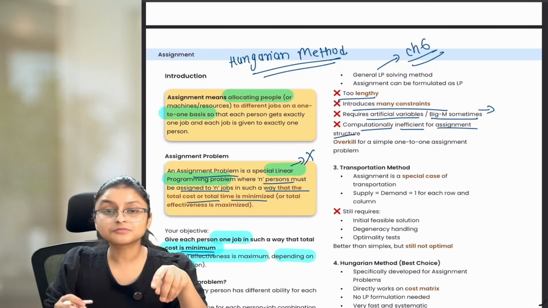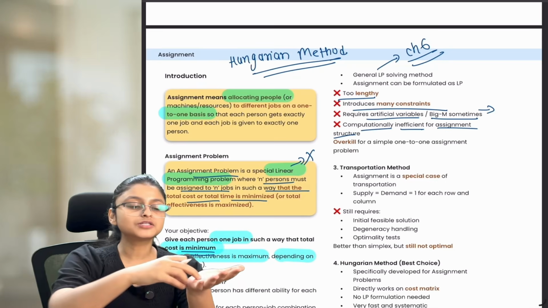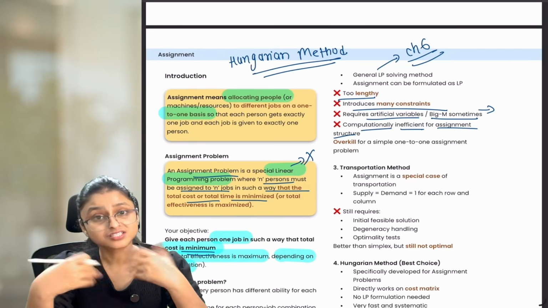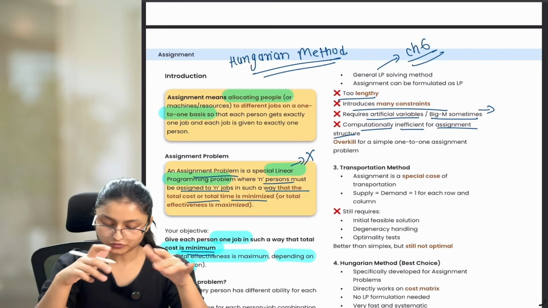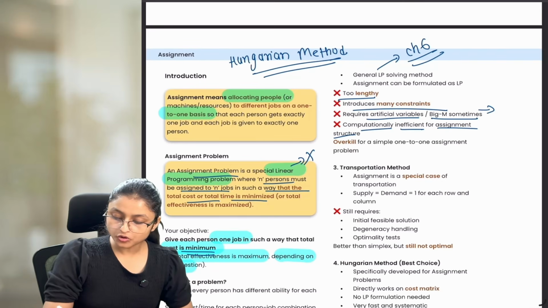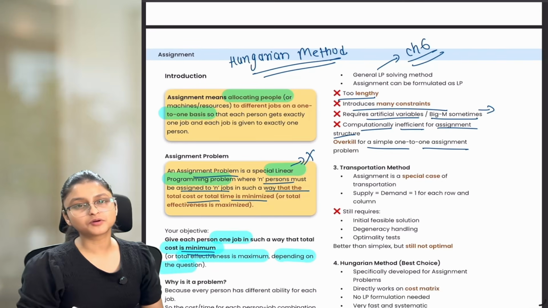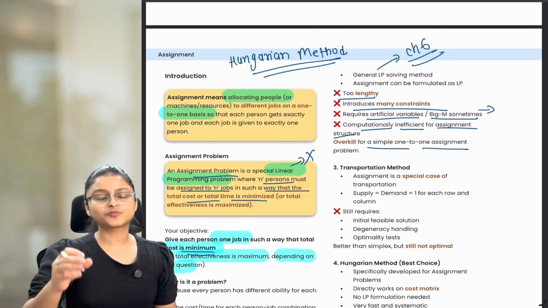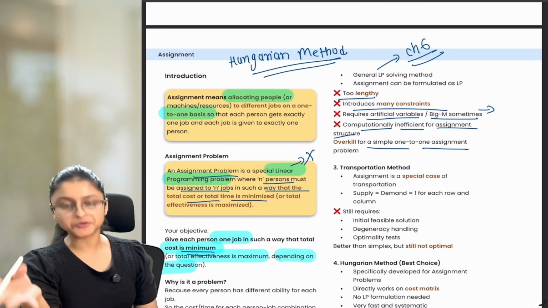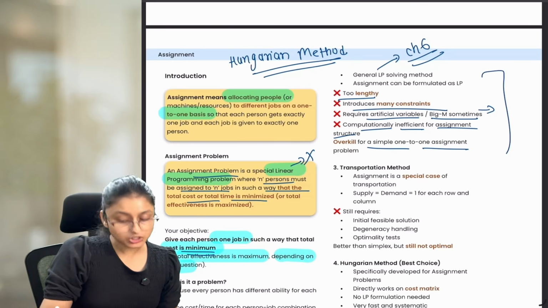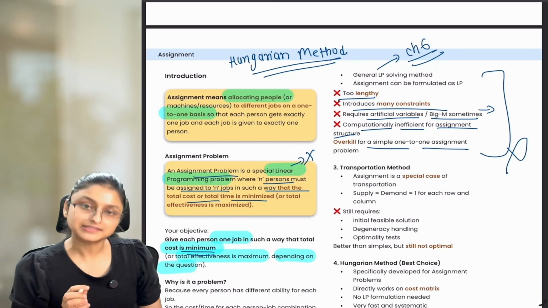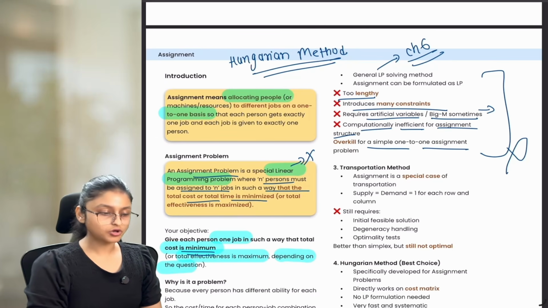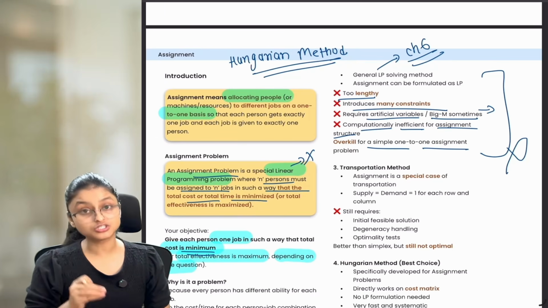Assignment is a very simple structure where you are just taking one job and assigning it to a particular worker. For that, doing this much complication is of no use. It's an overkill for a simple one-to-one assignment problem. It becomes too complicated for handling this simple situation of assigning a job to a specific worker. And that is why we don't use the simplex method for assigning work. But if there are situations to solve this question with the simplex method, you can actually solve it.